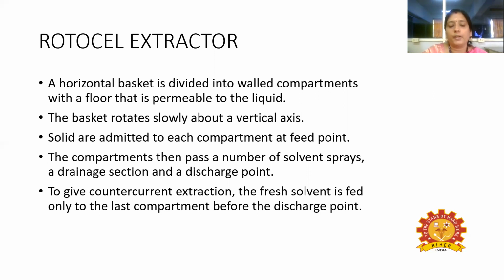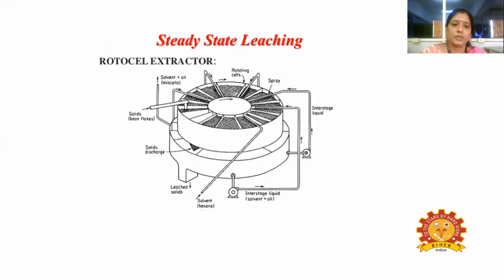The fresh solvent is fed only to the last compartment before the discharge point. So we can extract more and more of the extracted product from the feed. So this is the rotocell extractor. Here these are called compartments.